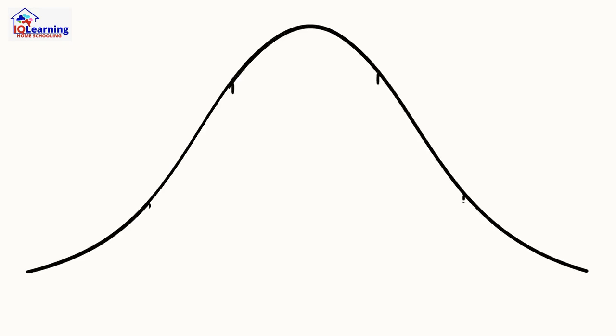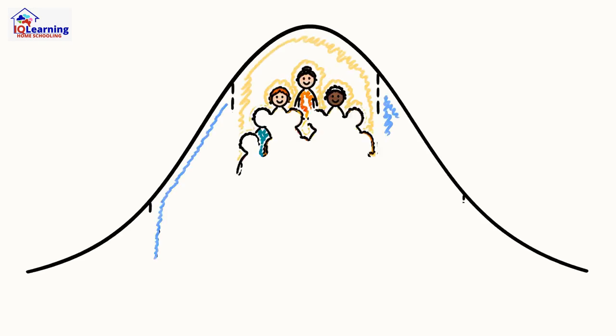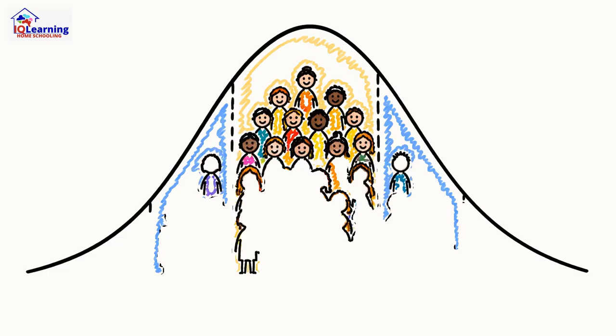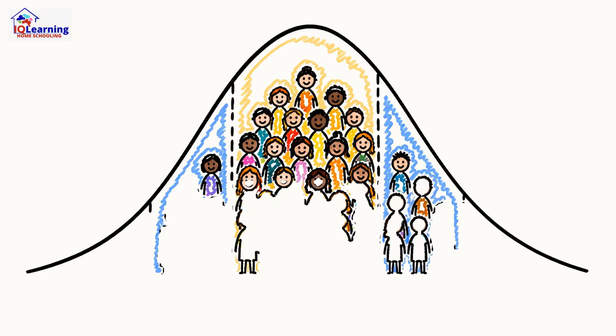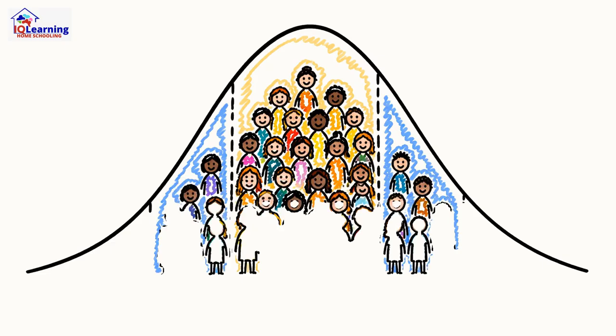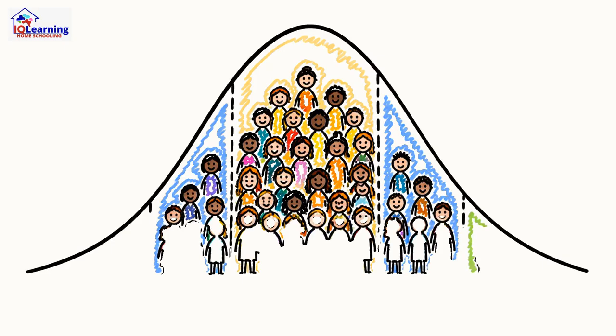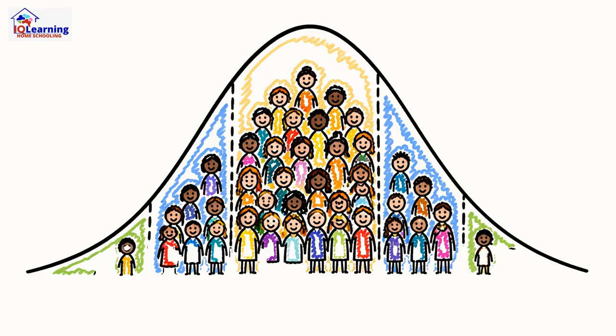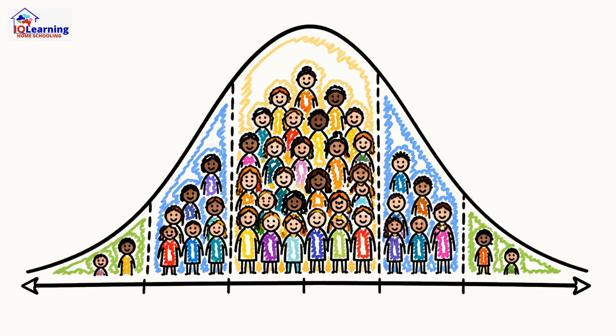Look around you. From the heights of people in a crowd to the scores on a final exam, you'll start to see a familiar shape emerge, the bell curve. This is the normal distribution, perhaps the most important idea in all of statistics, because it describes how so many things in the natural world cluster around an average. Its power lies in its predictability.